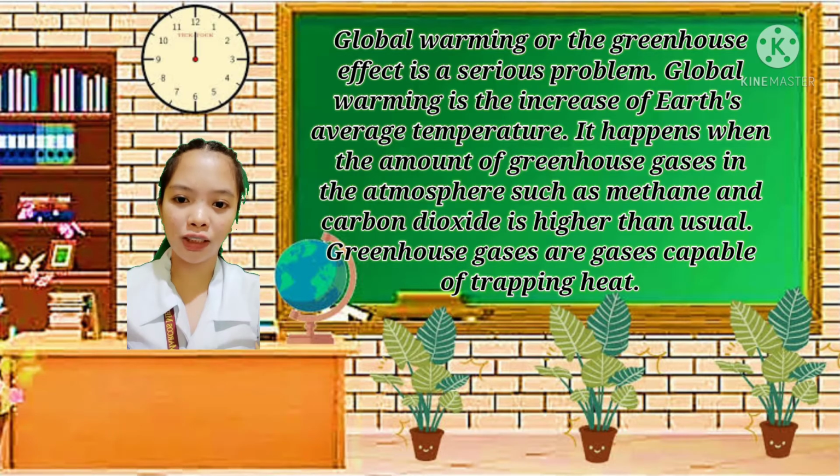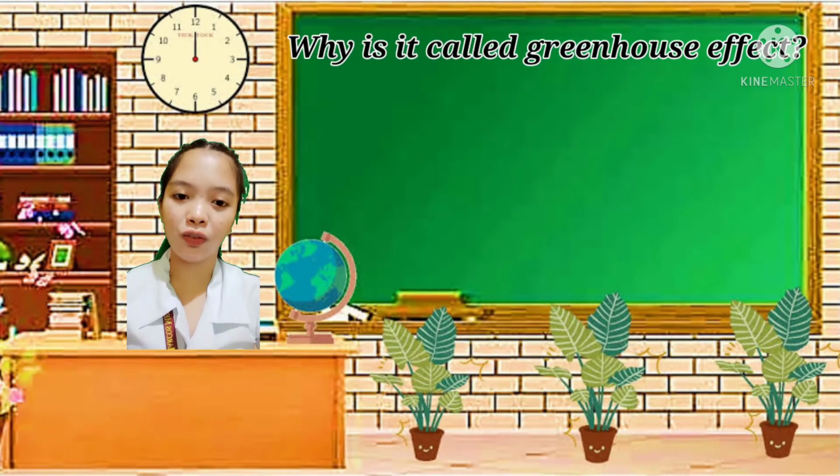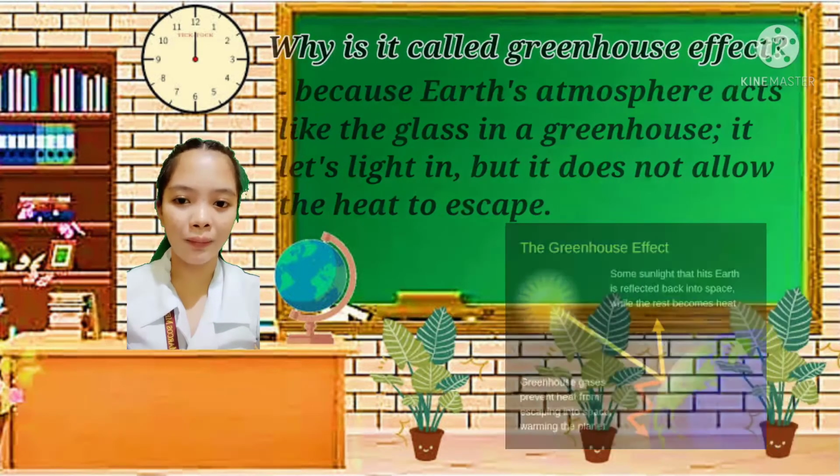When sunlight reaches the ground, it is absorbed as heat. Normally, this heat escapes to outer space. However, due to increase in the amount of greenhouse gases in the atmosphere, the heat that is normally released is trapped in the planet, thus making Earth hotter or warmer than usual. Why is it called greenhouse effect? Because Earth's atmosphere acts like the glass in a greenhouse. It lets light in, but it does not allow the heat to escape.